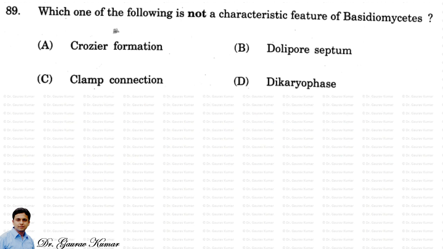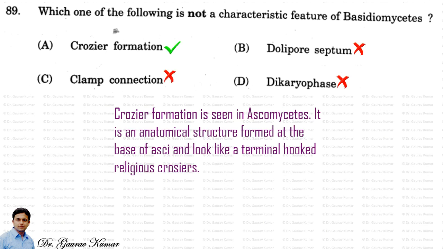Next question, which one of the following is not a characteristic feature of basidiomycetes? So the answer is crozier formation, because crozier formation is seen in ascomycetes and not in basidiomycetes. It is an anatomical structure formed at the base of asci and looks like a terminal hooked structure, like religious croziers.